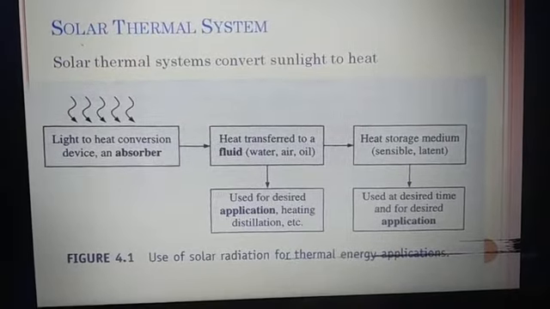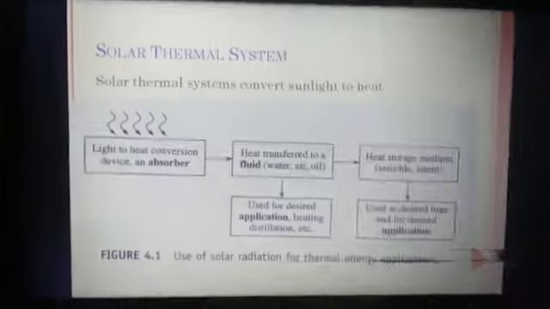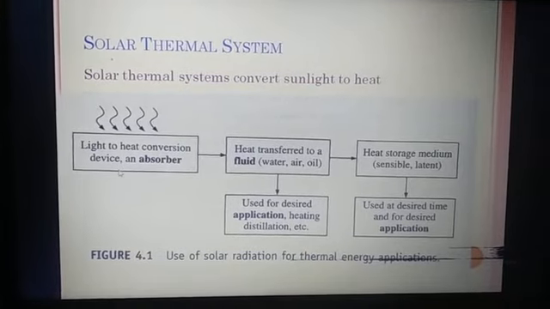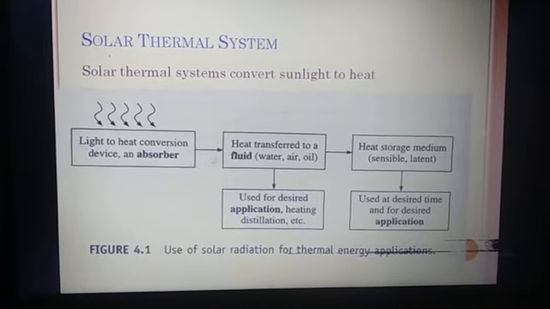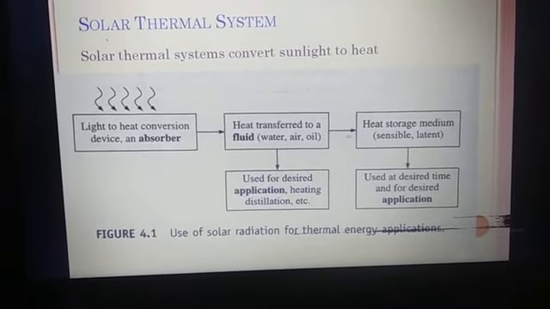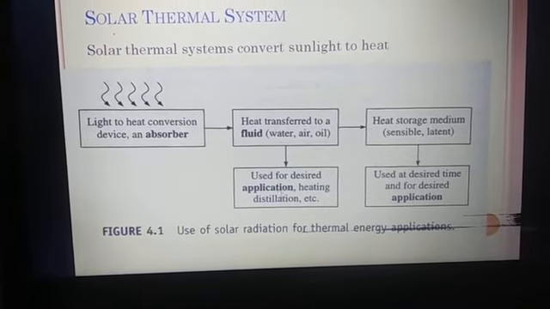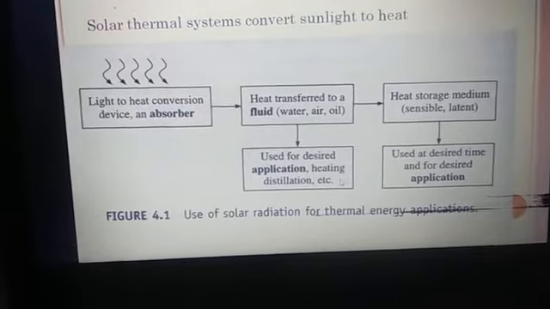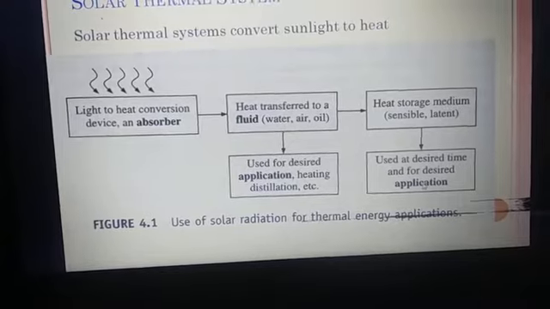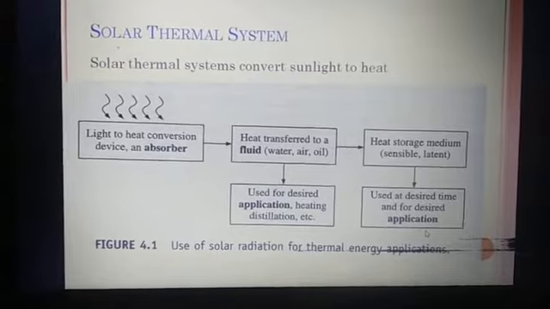Solar thermal systems convert sunlight to heat. First, light to heat conversion. Here are the heat absorber devices. Then heat is transferred to a fluid like water, air and oil. Then the heat storage medium, sensible or latent heat. Here it is used for the desirable application, heating, distillation. And here the sensible heat storage medium is used at the desired time for a desired application.